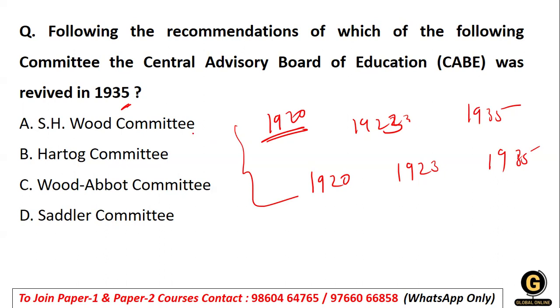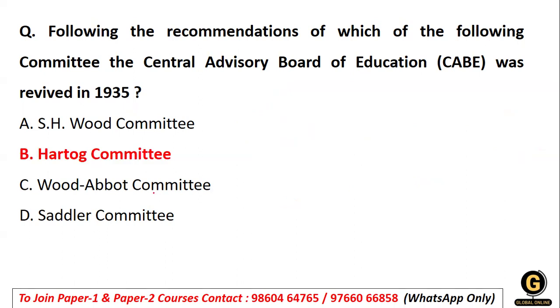And the Hartog Committee was the one who emphasized the separation between government and education. The present advisory board was revived in 1935 with this particular reference, and hence we can say that the committee which spoke about the advisory board of education with its revival in 1935 was the Hartog Committee. So it was the Hartog Committee which got them back, with the little bit of journey which we studied, right?